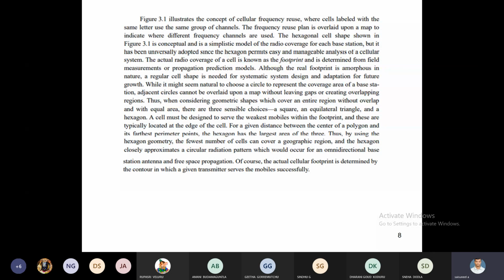Here, the above figure shows exactly how frequency is reused.